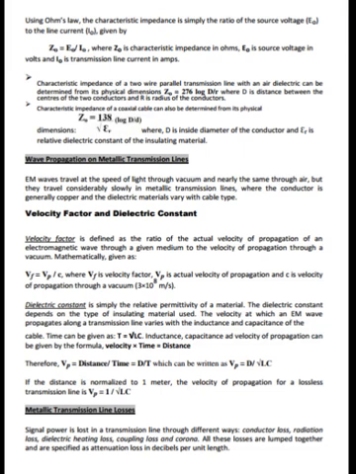Metallic transmission line losses. Signal power is lost in a transmission line through different ways: conductor loss, radiation loss, dielectric heating loss, coupling loss, and corona. All these losses are lumped together and are specified as an attenuation loss in decibels per unit length.